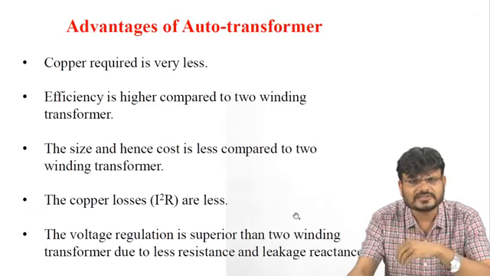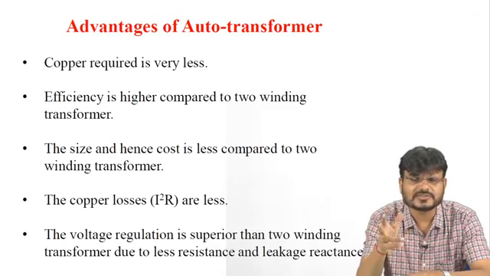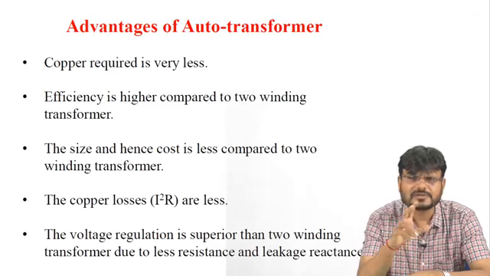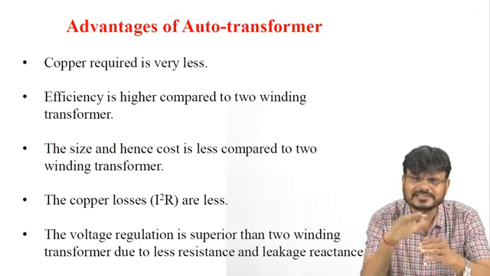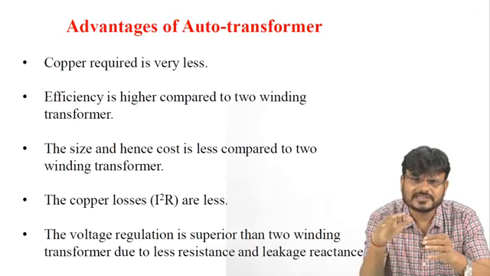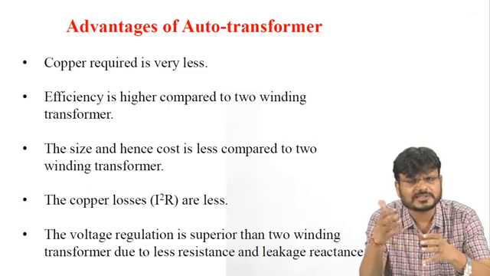The voltage regulation is superior to the two winding transformer due to the lower resistance and leakage reactance. Because voltage regulation is what? Change in terminal voltage from no load to full load. And why is there a change in voltage? Because as current increases, there is a voltage drop in the winding of the transformer, due to the resistance and inductive reactance.